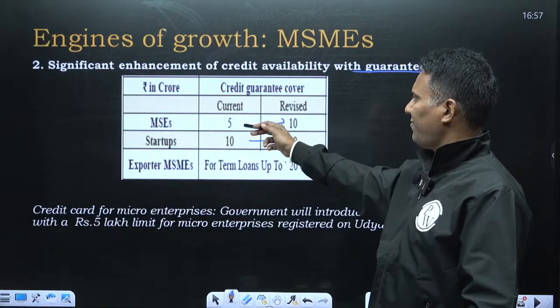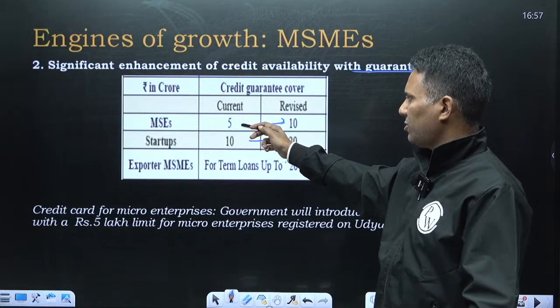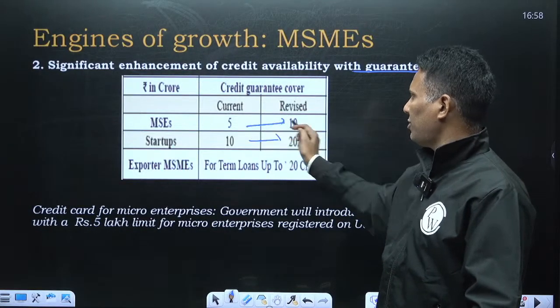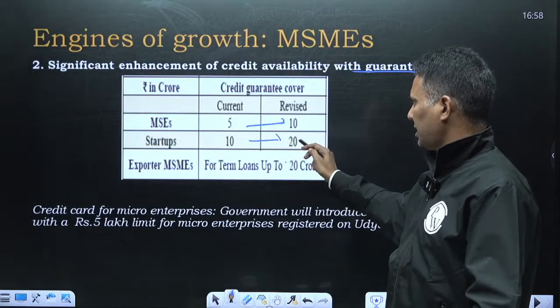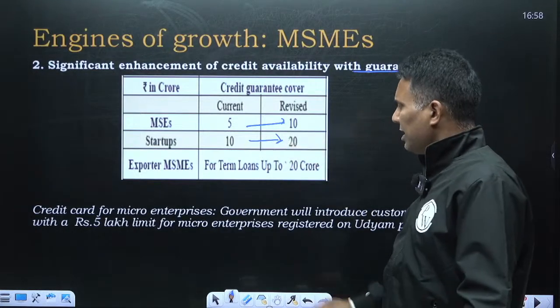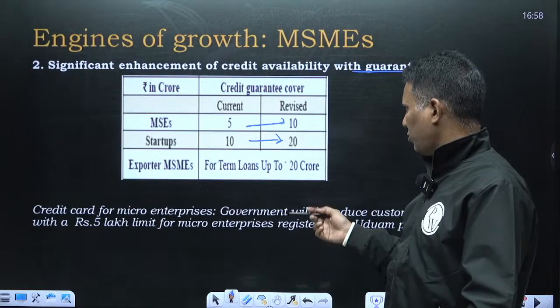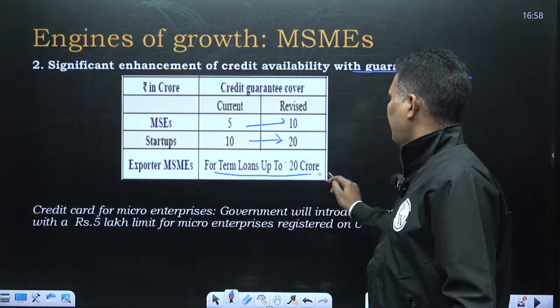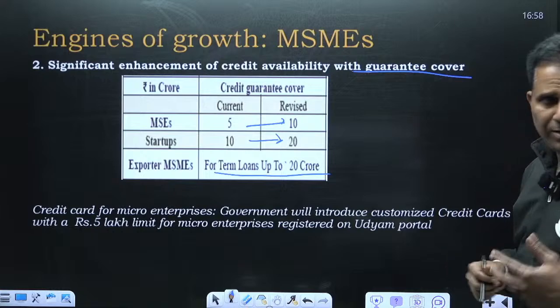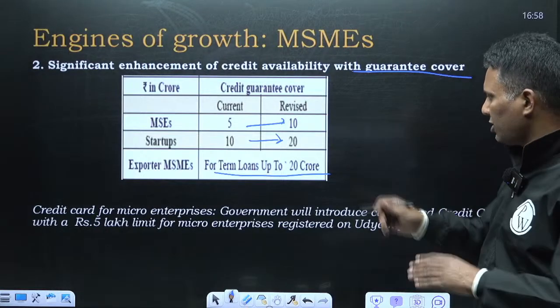Earlier the guarantee cover was only till 5 crore of loan, now it has been increased to 10. For startups, it has been increased to 20. And those MSMEs which are involved in export, term loans up to 20 crore, the guarantee will be there till 20 crore of loan.